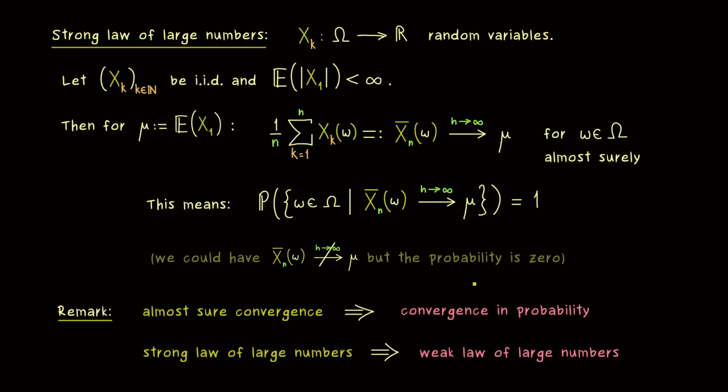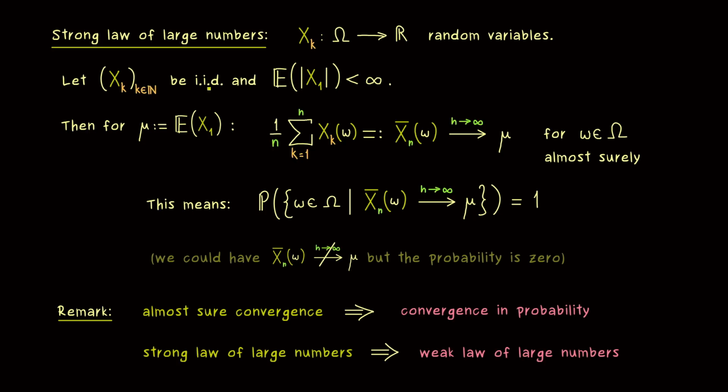However, in this video I will not write down a proof for this nice theorem here, because we will need some more time for that. But still here you should not forget that under these assumptions we have chosen, we always have the strong law and the weak law of large numbers together. Therefore, you might ask, why do we distinguish them in the first place? And the reason for that is that you could formulate the whole law of large numbers with different assumptions, and then it could happen that you only have the weak law of large numbers, but not the strong law. So it just depends which situation you consider.